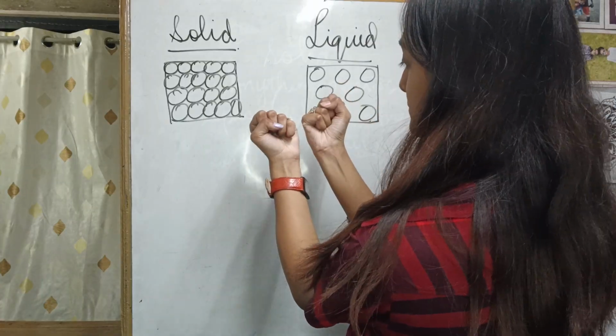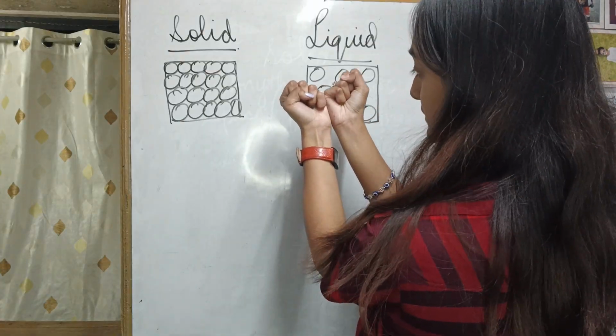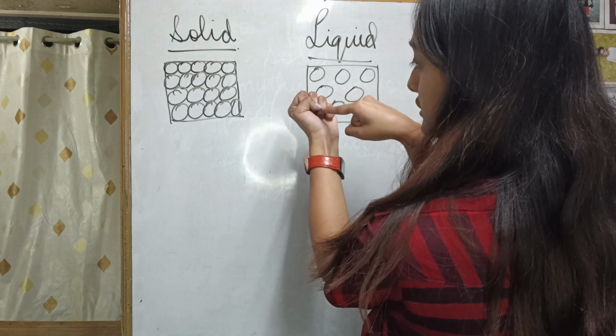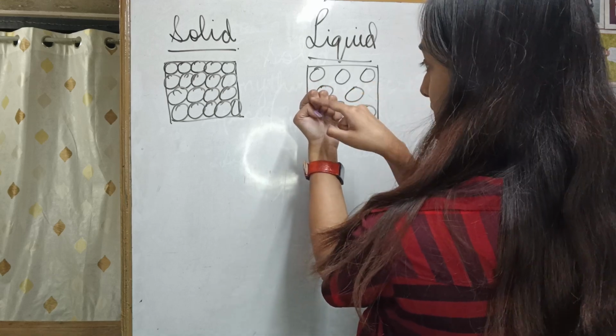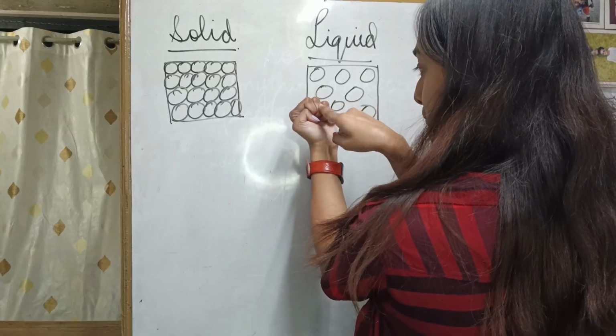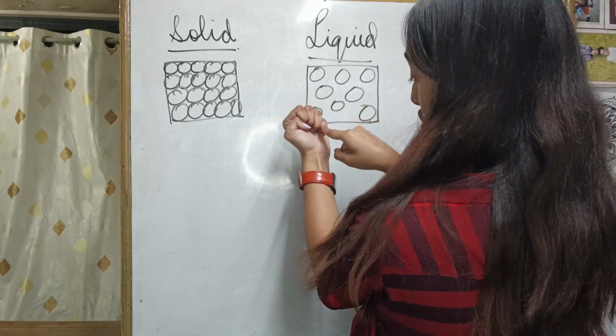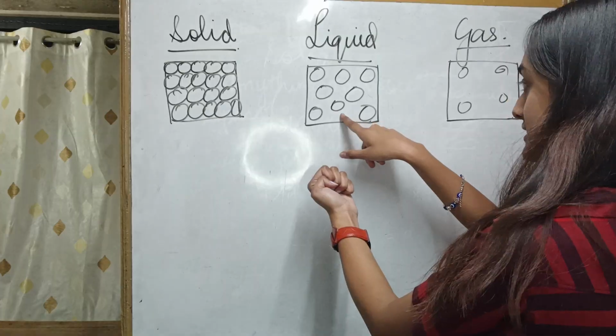Imagine these to be the molecules, tightly packed. Something entering from inside, will it be able to? Suppose these four fingers are the molecules, they are tightly packed. I poke, will it go inside? No, it won't. Now you see it in liquid.